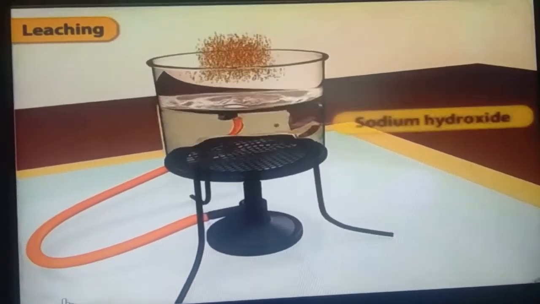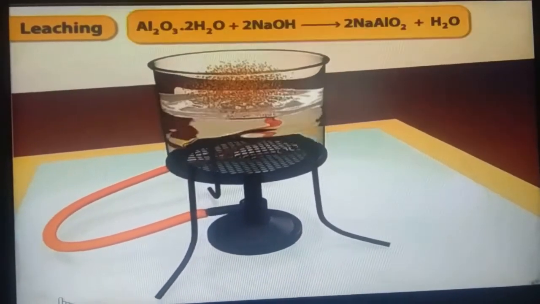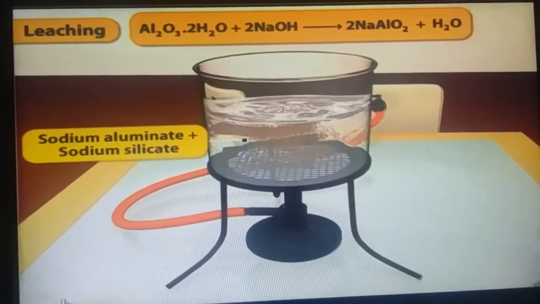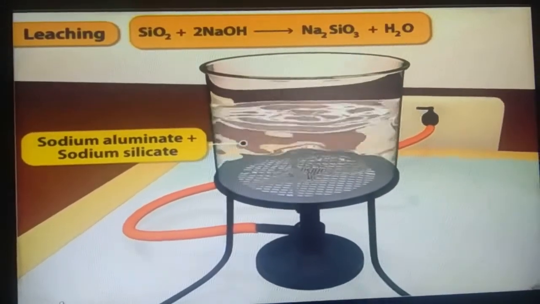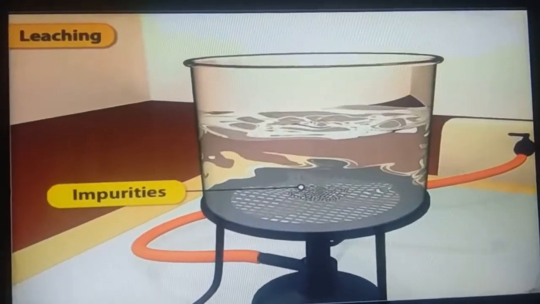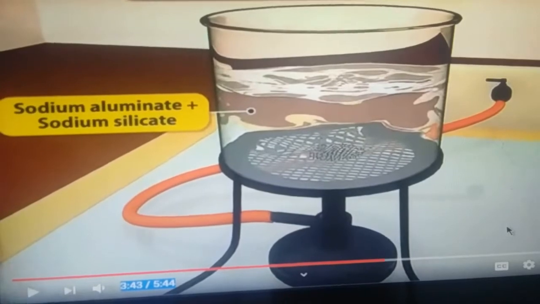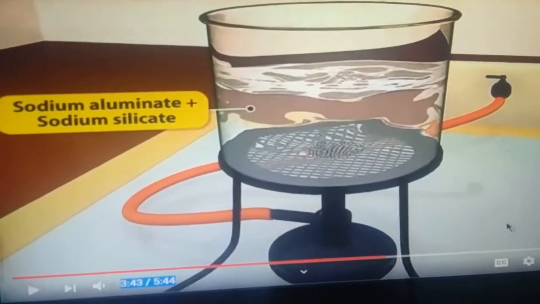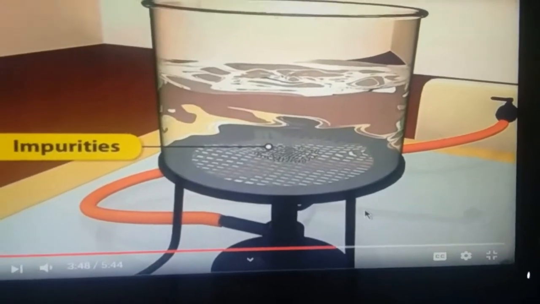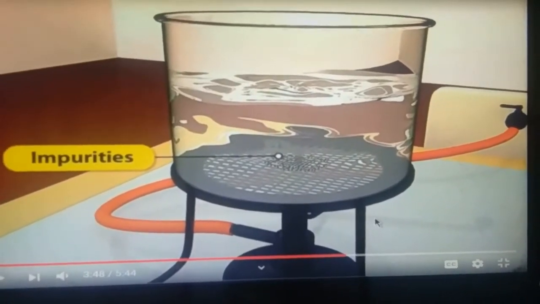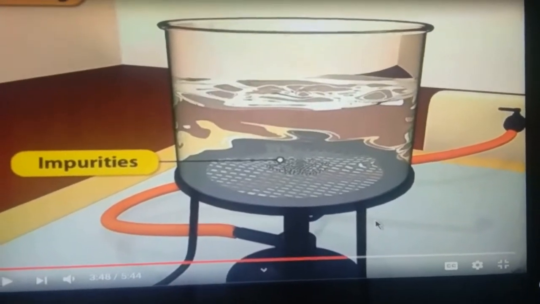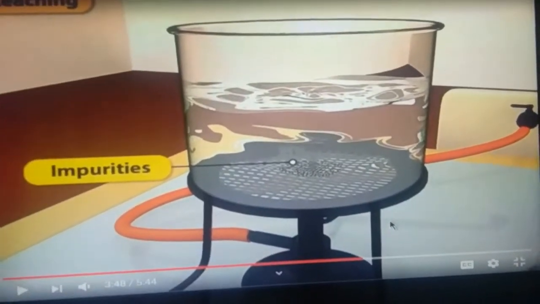Now in the leaching process, we watch that the aluminium ore, when mixed with sodium hydroxide, forms sodium meta-aluminate, and the silica present reacts with sodium hydroxide, and then sodium silicate is obtained. Now we can see that there are two types of products. First is sodium meta-aluminate and second is sodium silicate. The impurities have to be removed after filtering.